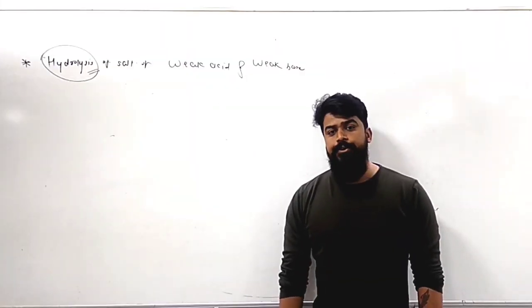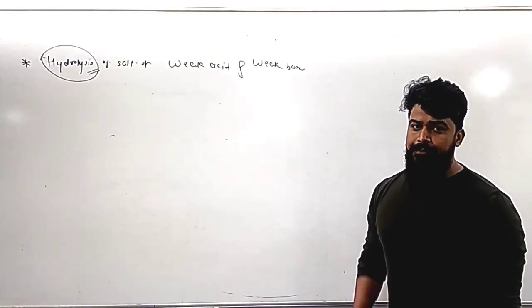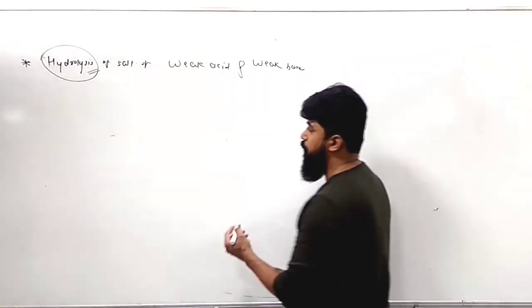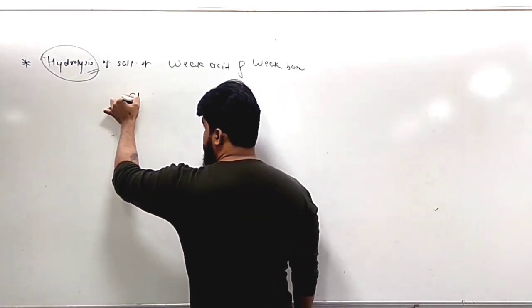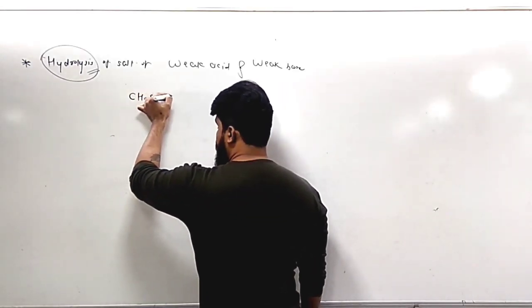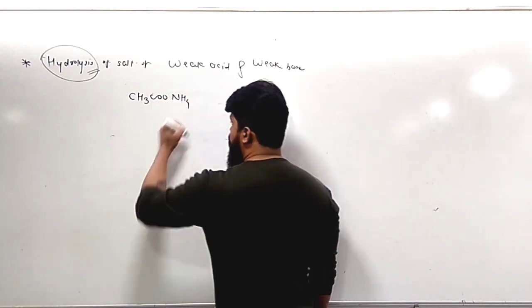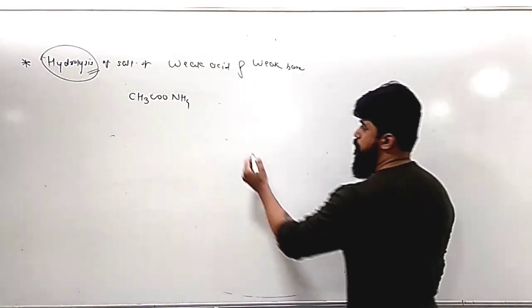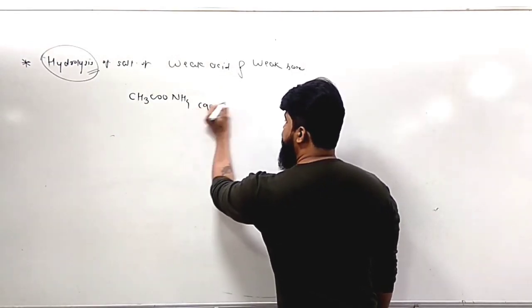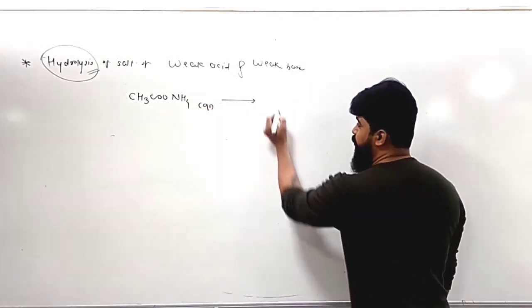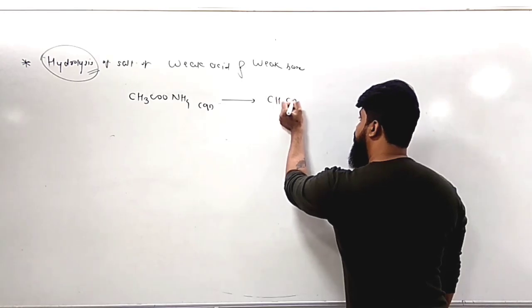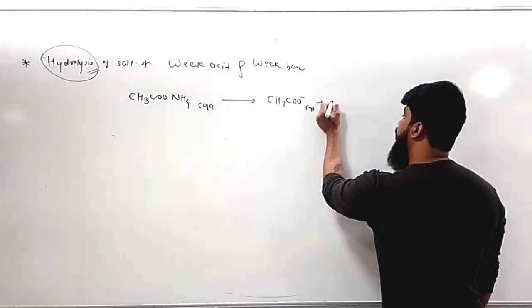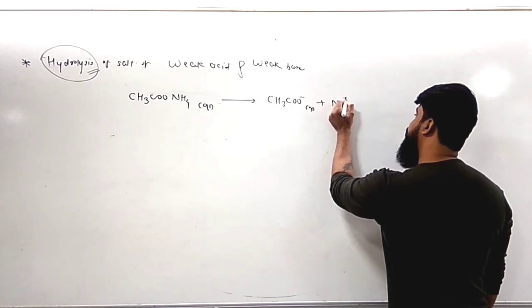So guys, right now we are going to talk about the hydrolysis of the fourth type of salt, that is, the salt of weak acid and weak base. Ammonium acetate is an example of a salt of weak acid and weak base. Suppose this salt is dissolved in water, it will dissociate into two ions: CH3COO minus, the acetate ion, and NH4 plus, the ammonium ion.